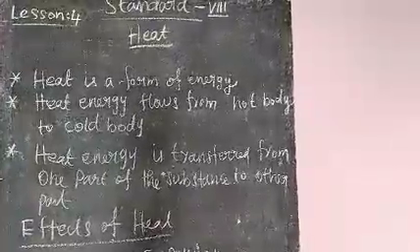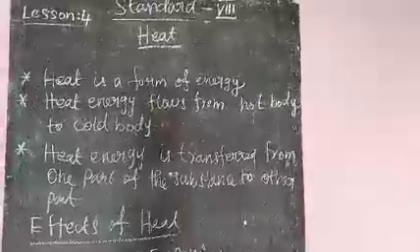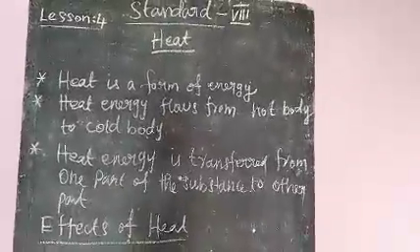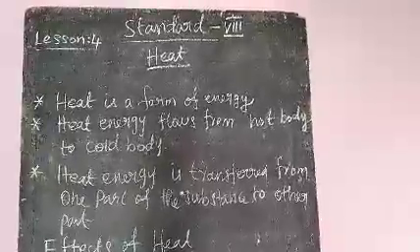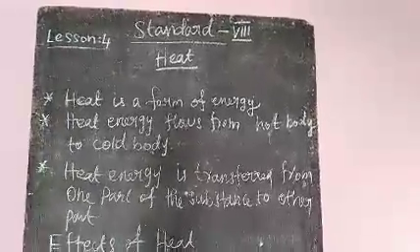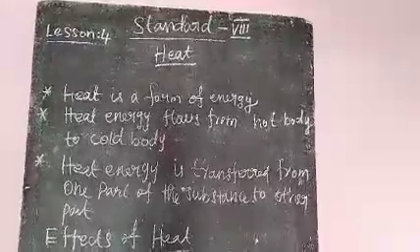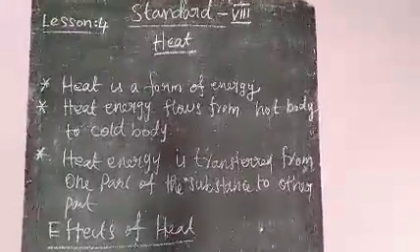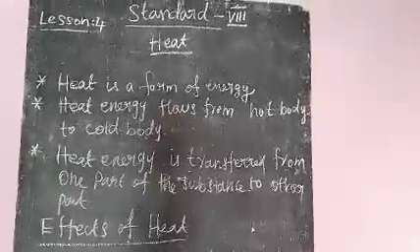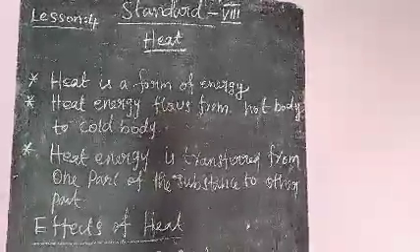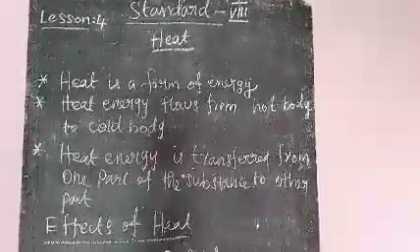The aluminium container absorbs heat from the burner. So the burner is a hot substance, the aluminium container is a cold substance. It absorbs heat from the burner. So heat energy is transferring from one part, the hot body, to another part, the cold body.